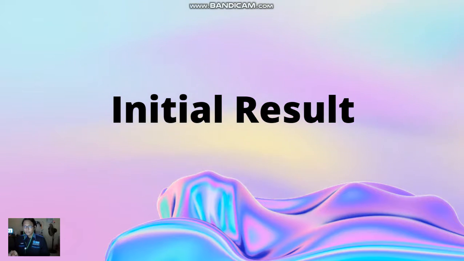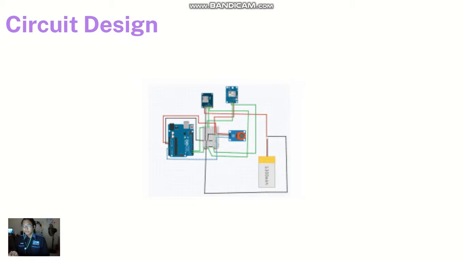Okay, so the initial result is that this is the circuit design of the system that we will do. There are the GSM module, GPS module, the MQ3 alcohol sensor, and the Arduino R3 microcontroller, connected in a circuit.